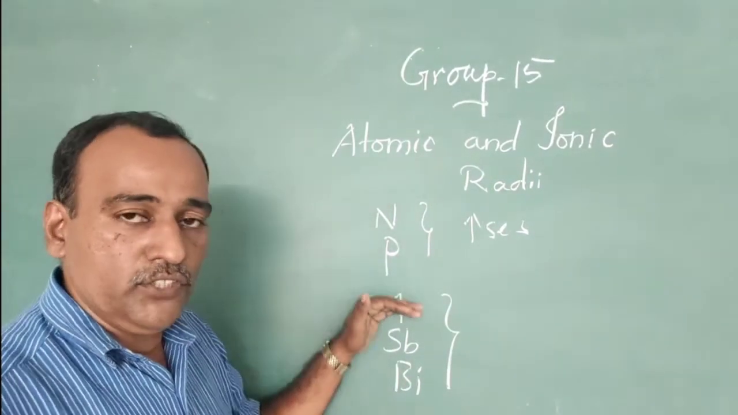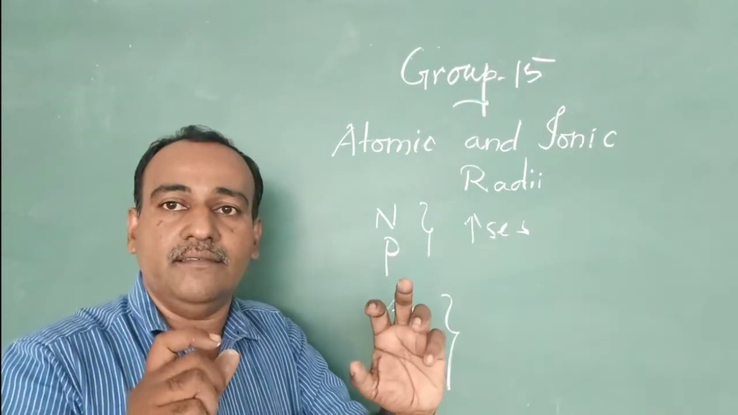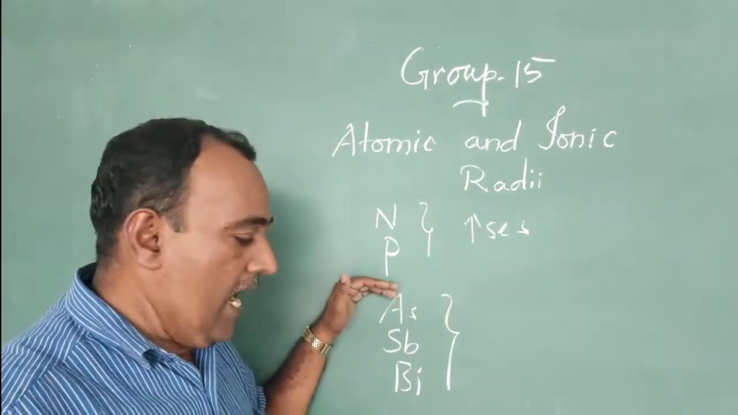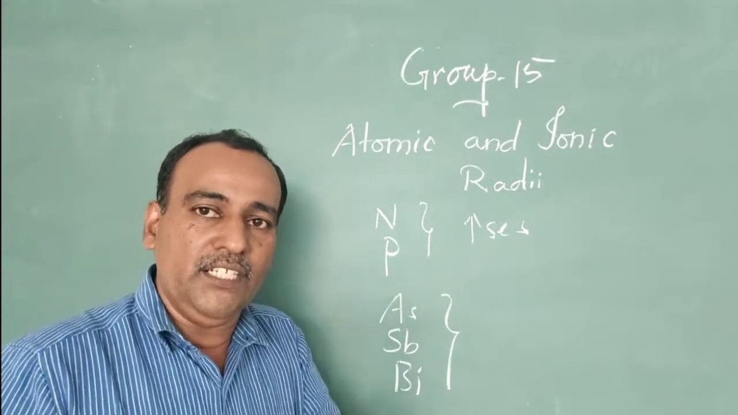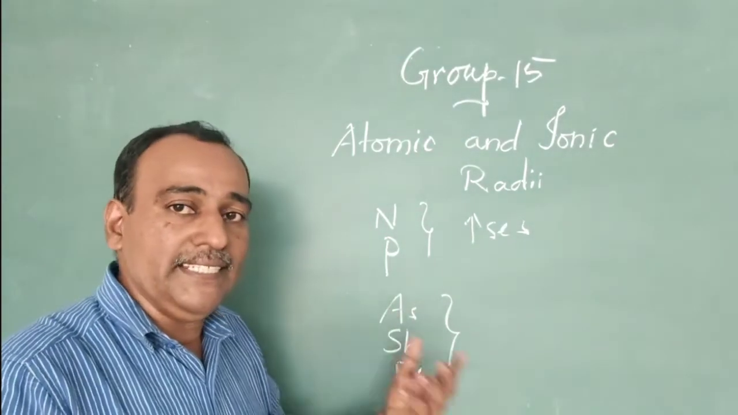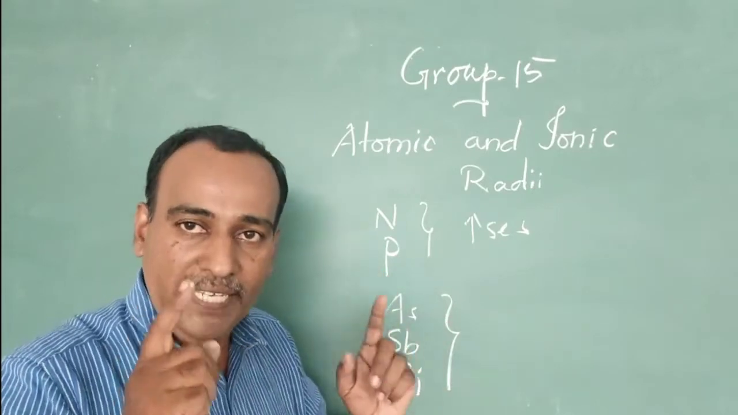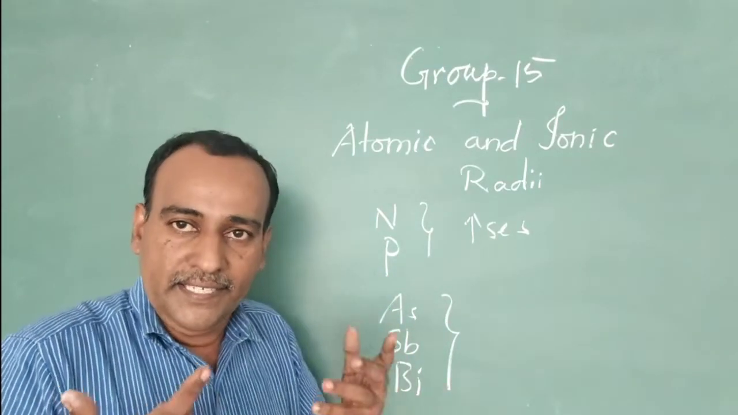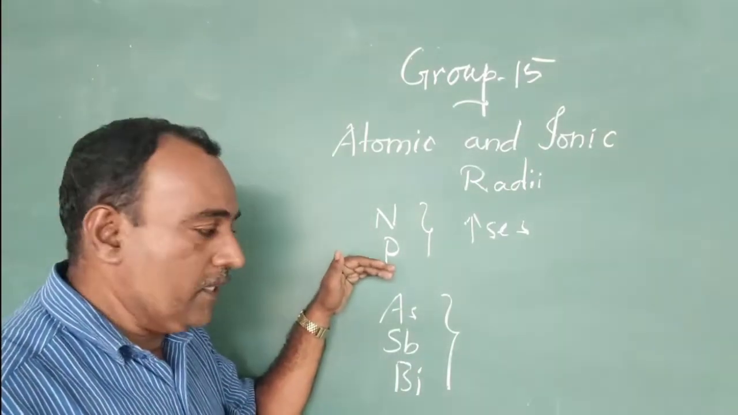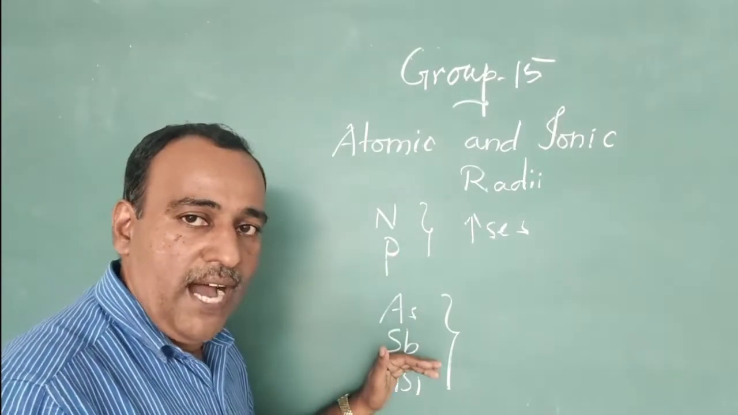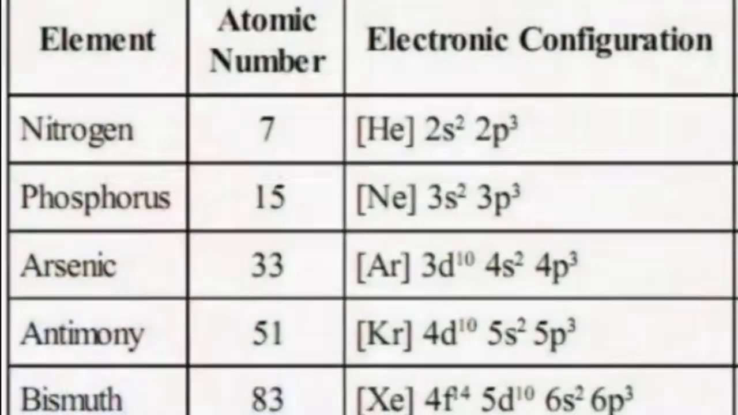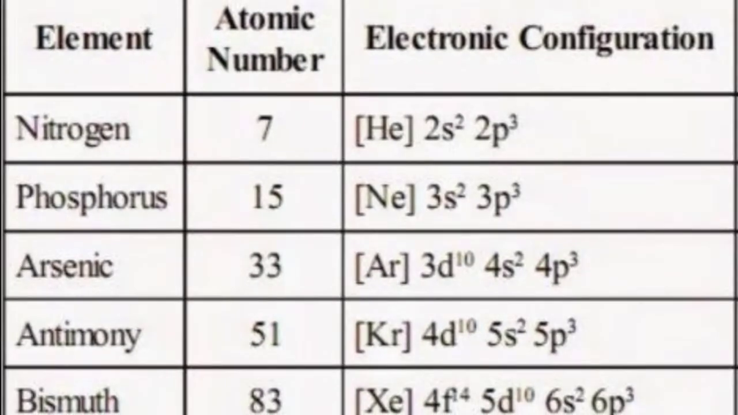When we move from nitrogen to phosphorus, we can see the difference in atomic radii. But when we move from arsenic to bismuth, we cannot distinguish the difference. That means the increase in atomic radii is very small. Why is the increase so small? Because from phosphorus to arsenic, antimony and bismuth, they have completely filled d and f orbitals.